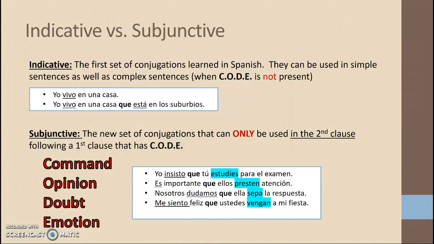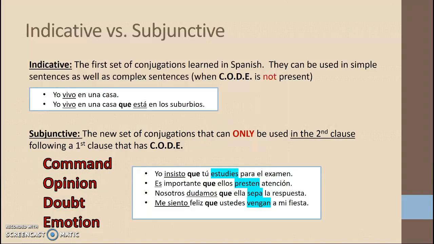A simple sentence, yo vivo en una casa. It's one clause, one verb. The only possibility is present tense. But the next sentence is complex. We have the word que joining the two sentences together. Yo vivo en una casa que está en los suburbios.